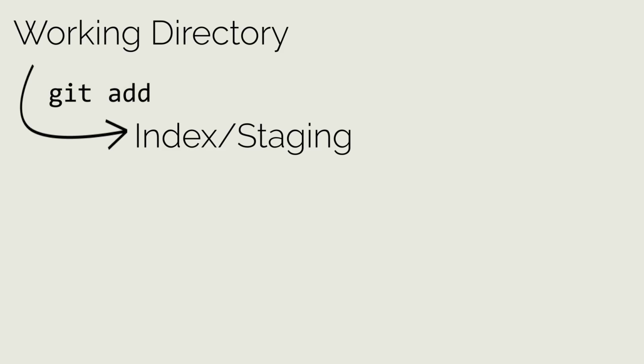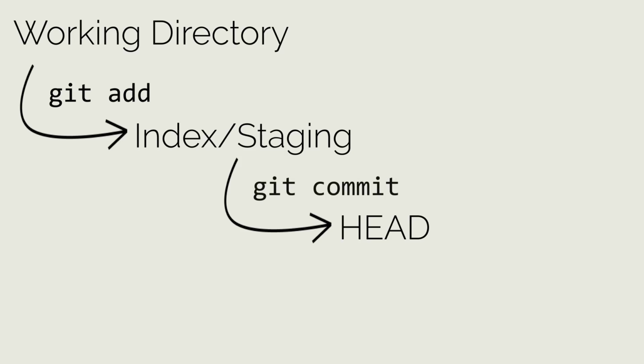This process of adding changes to staging tells Git that we want to track all of the changes that we have made in our working directory. This still does not make these changes an official version of your code that you can change between though. In order to add these changes as an official version, we need to tell Git to commit these changes from the index to the final stage, the head. This tells Git the changes are final and requires a message to be saved with the commit. This can be done by using the git commit command. The head is simply the most recently committed version of your code.